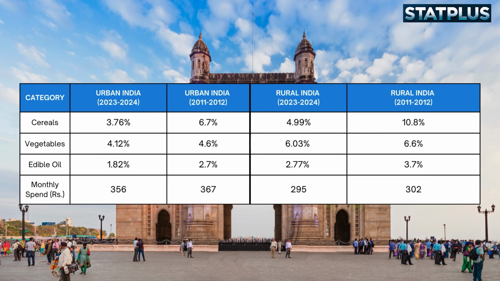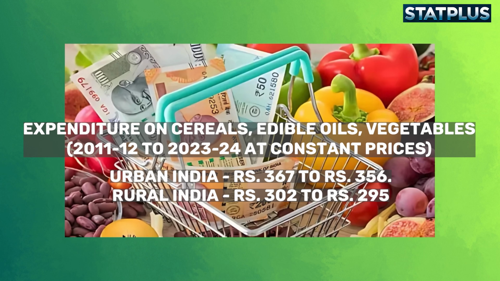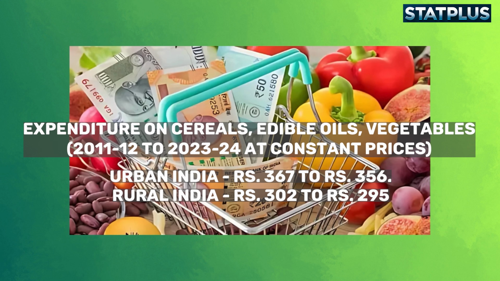Similarly, in rural India, the per capita monthly expenditure on these essentials was 295 rupees in 2023-24, compared to 302 rupees in 2011-12.